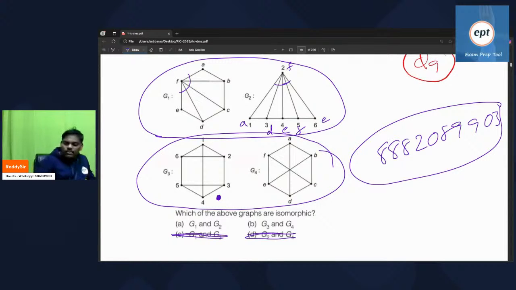Now come to G3. Listen, everything should be same. Come to G3. In G3, if you observe, a 3-length cycle is possible.